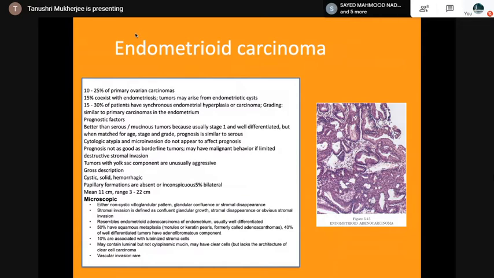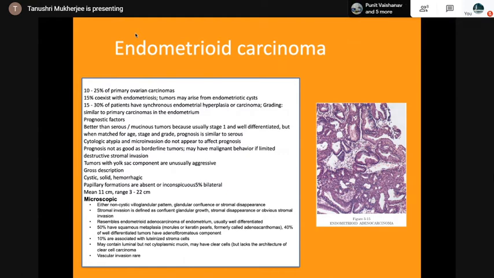Grossly cystic, solid, hemorrhagic; papillary formations are absent or inconspicuous; 5% bilateral. Microscopically, non-cystic, villoglandular pattern, glandular confluence or stromal disappearance. Stromal invasion is defined as confluent glandular growth. It resembles endometrioid adenocarcinoma of the endometrium, well differentiated type.